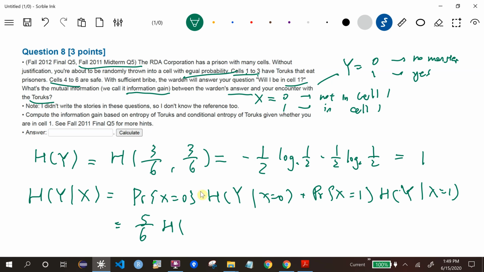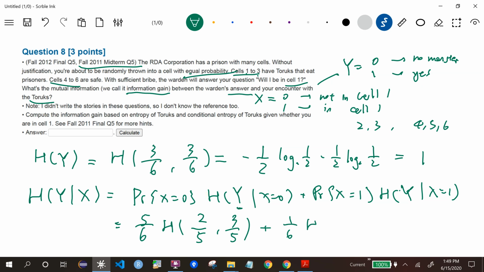Given I'm not in cell 1, then I may be in 2 or 3, then I will meet the monster, or I will be in 4, 5, 6, then I will not be meeting the monster. So basically, 2/5 of probability I will be meeting the monster, and 3/5 I will not. That's basically the variable y, given I'm not in cell 1.